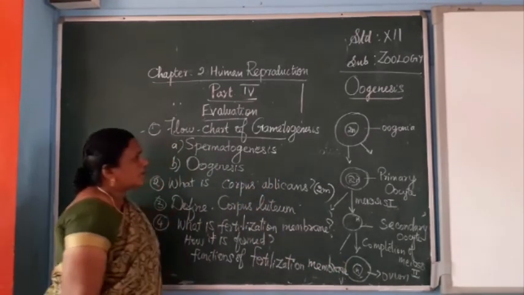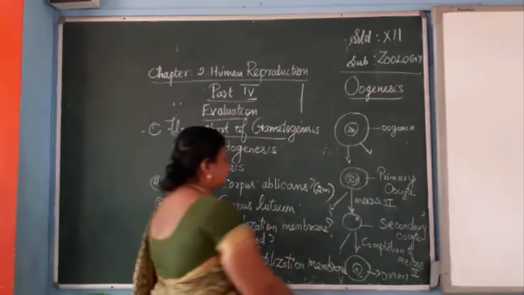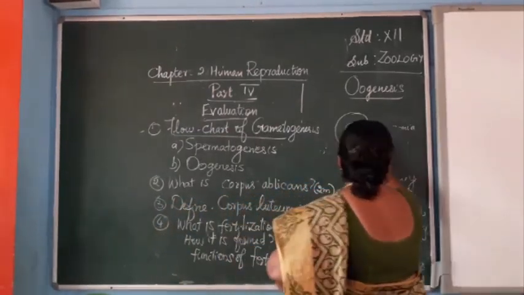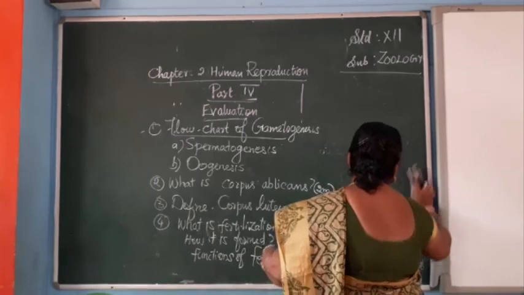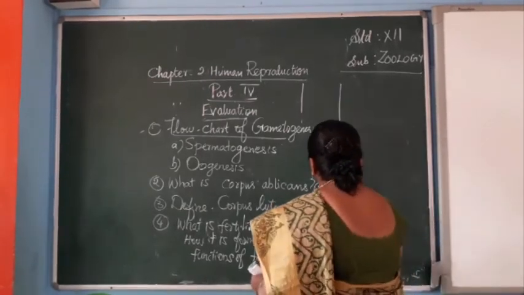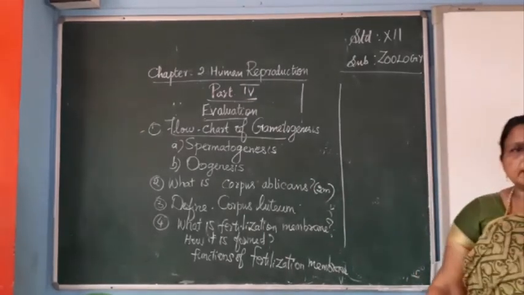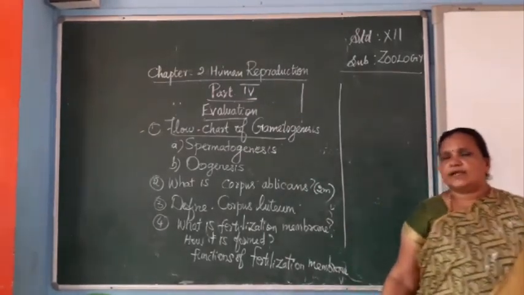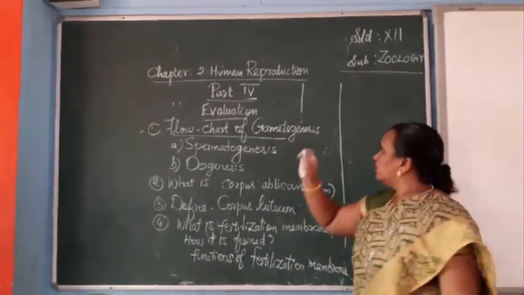And one more important question: write the different phases of the menstrual cycle. Important 5-mark question.